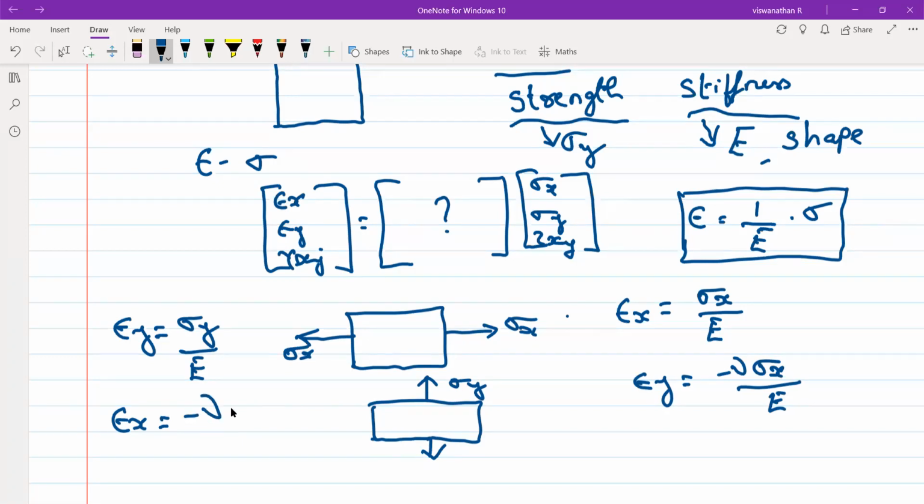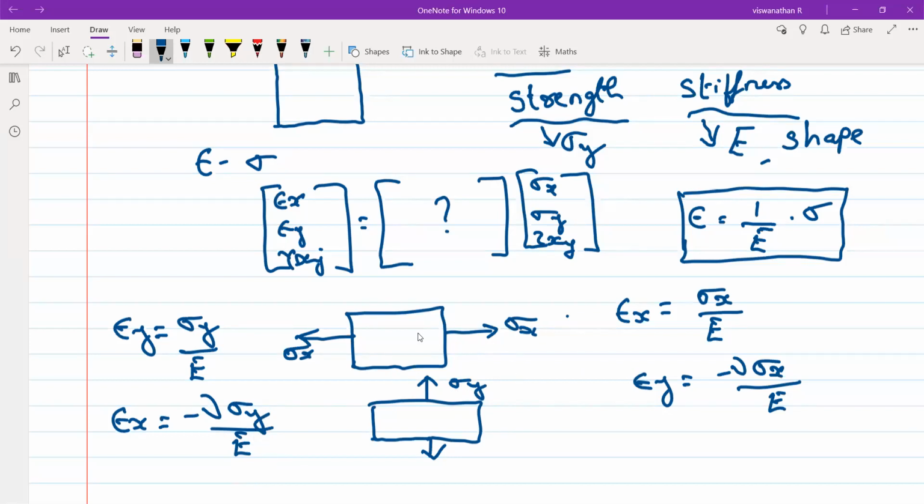Minus nu sigma y by E. Correct? I am applying a stress in the y direction, right? This is the second case. Yes or no? It will be sigma y by E.